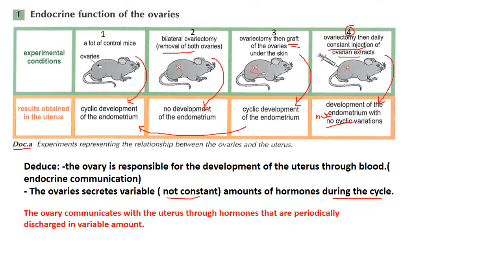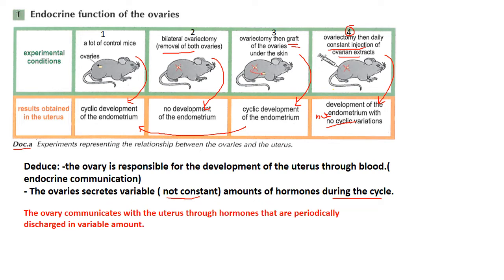But how? Is it by nerves or by what is called hormonal communication? That's why we removed the ovaries of lot 3 and then grafted them away under the skin. We found that there is cyclic development of the endometrium similar to that in lot 1, where the ovaries are not removed.